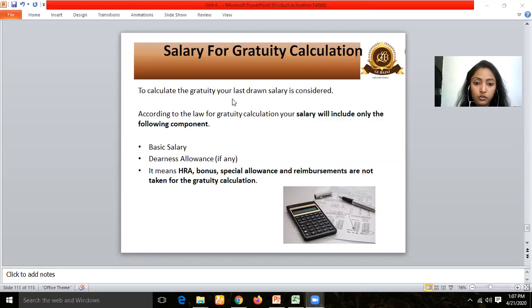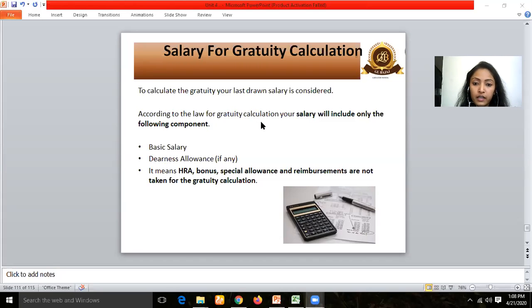So to calculate the gratuity, your last drawn salary is considered. That means whatever is your salary at the moment you are going to leave the organization, that would be considered for the gratuity calculation. What do I mean by this? In case 2 or 3 years ago, my salary was 20,000, and now when I am going to leave this organization, my salary is 30,000. The gratuity calculation would be done on the salary of 30,000, not on a pro rata basis or the average calculation of 20,000 and 30,000. So my latest salary would be considered.